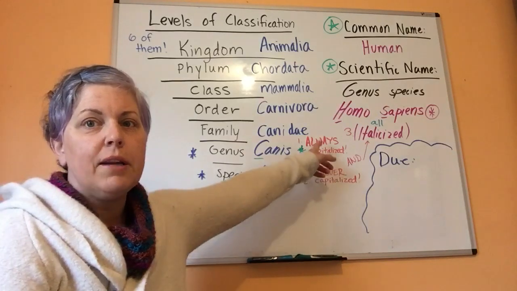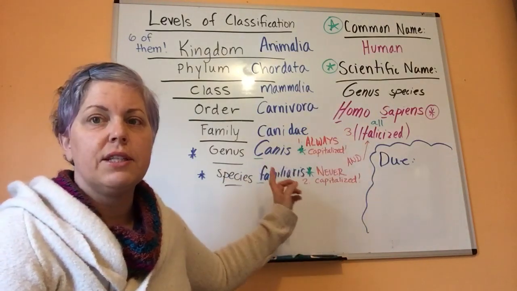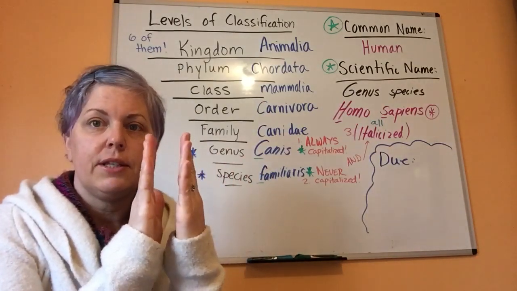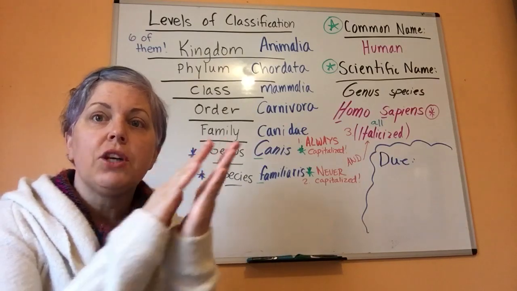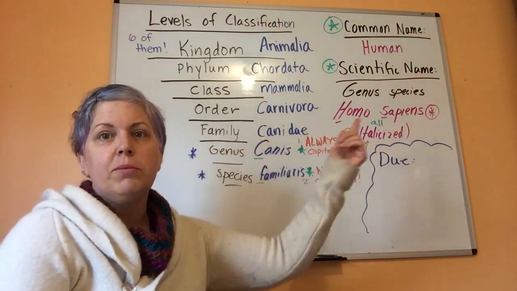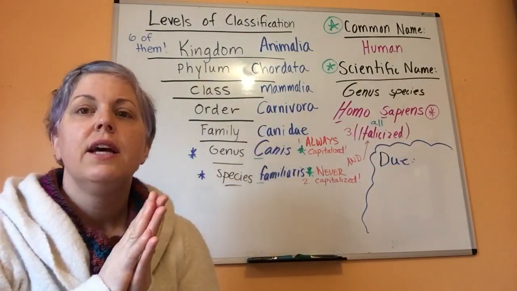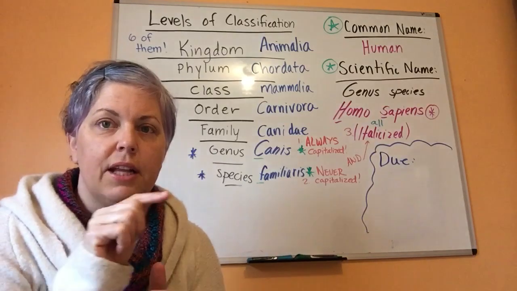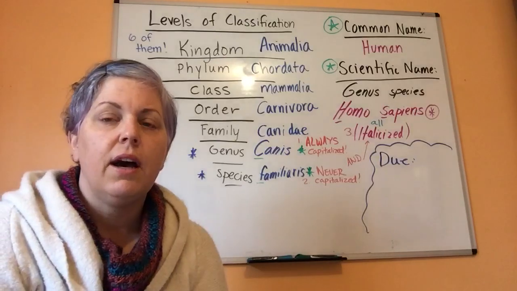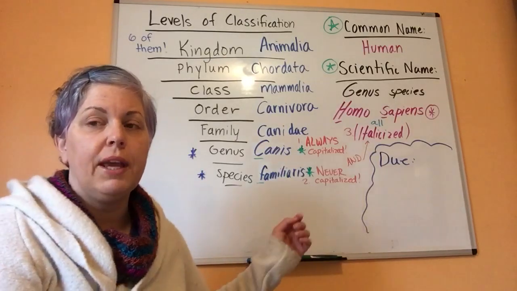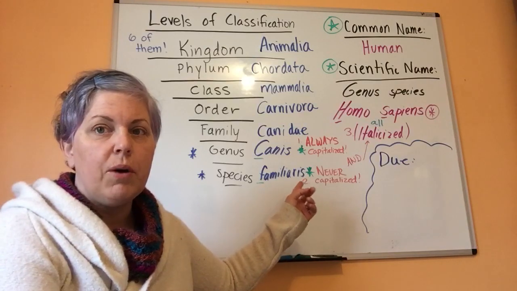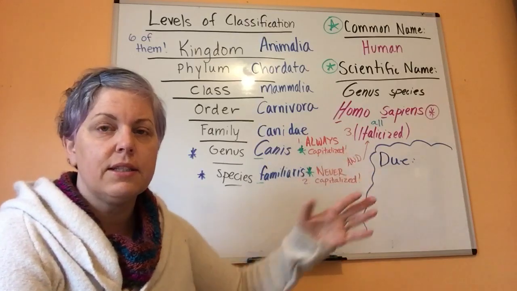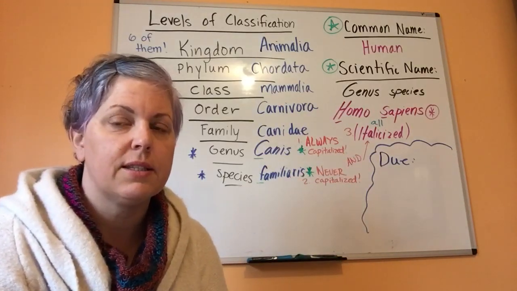The other rule that a lot of people forgot is that all of the letters in these 2 names have to be italicized. What that means is instead of being straight letters, they are slanted. Okay? It's hard to write. You can see with my Homo sapiens, I'm trying to write in italics. If you are typing, I would use the text tool on your iPad and click on that little I that makes them slant. Otherwise, if you handwrite them and you want to make sure I know that you have italicized them, you can star them and write italicized to let me know that you know it's supposed to be italicized.